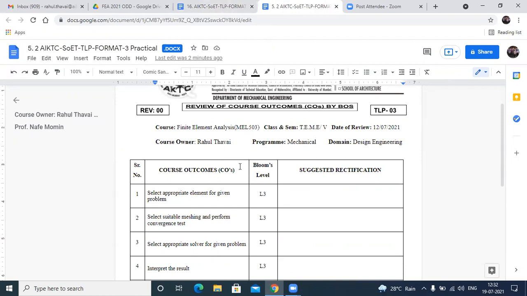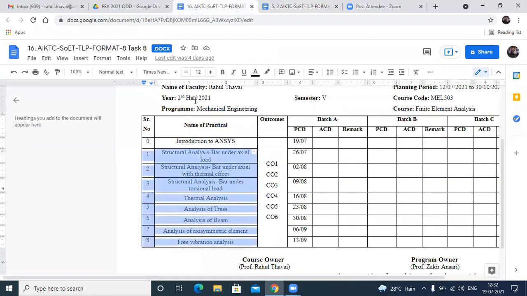Now, to understand all these things, we need to perform all these practicals. Try to understand. These are the practicals which we are going to perform. The first practical is structural analysis, that is a bar under axial load. We will have a bar to which we apply the load along its axis, which is nothing but axial load. A simple bar of uniform cross section, as we have seen in today's lecture, and to that bar we apply the axial load. That is our first practical.